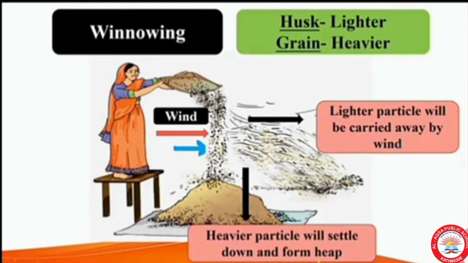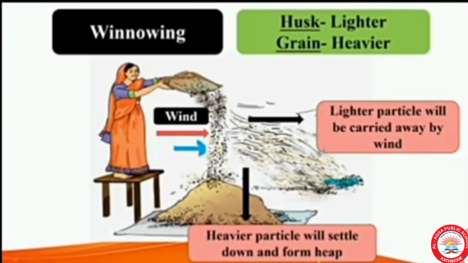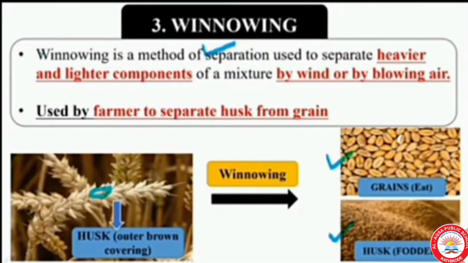That means by the help of wind, lighter particles will be carried away and the heavier particles will settle down and form a heap. We know that the lighter particle is husk. So husk will be carried away by wind and the heavier particle is grain. So we will get the heap of grain near our platform. So winnowing is used by farmers to separate husk from grain.